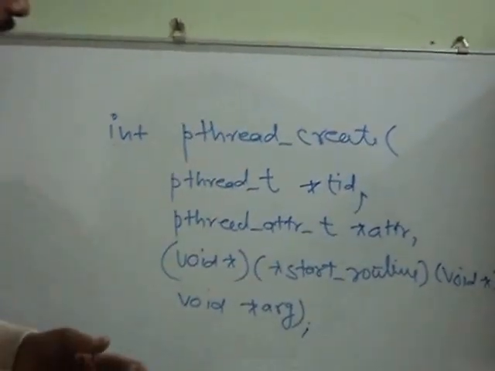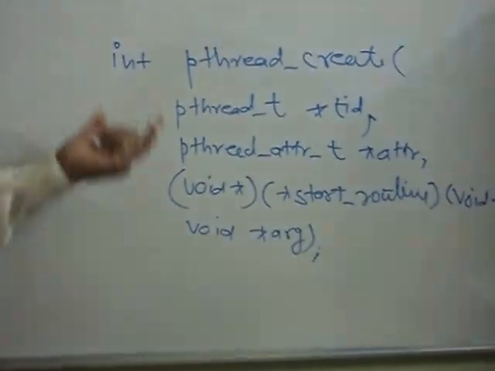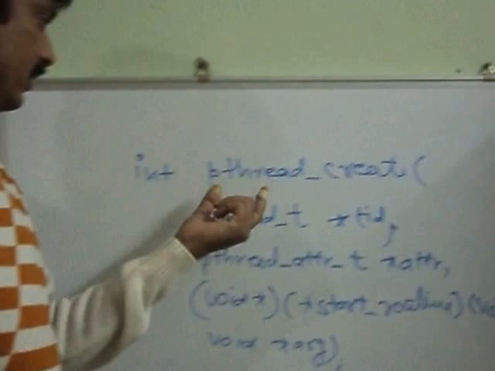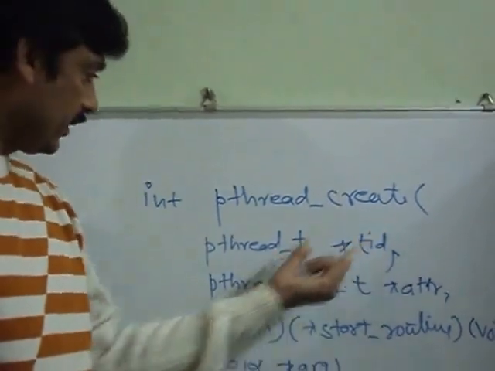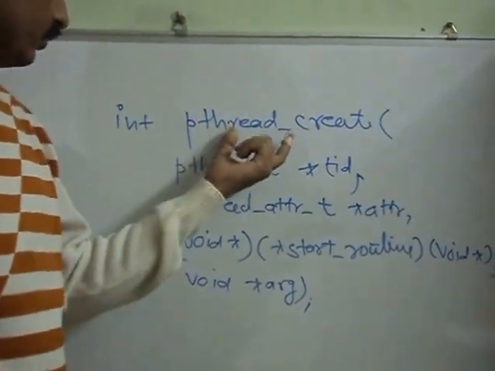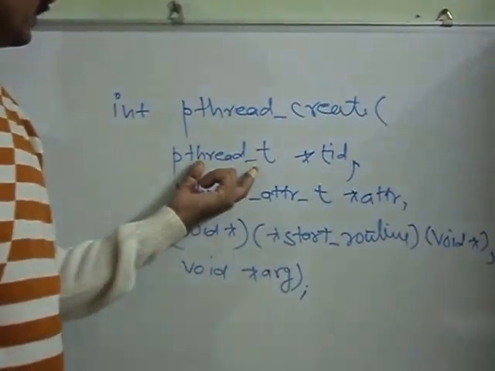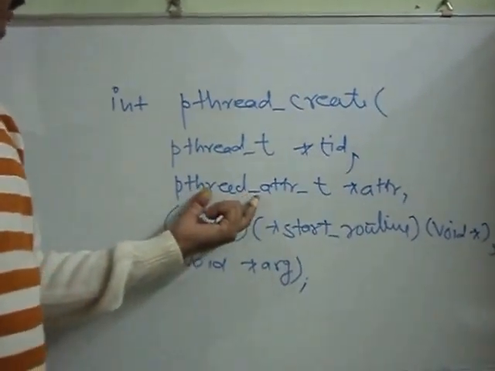let's discuss these arguments and other things. This is the main function. The name of the function is pthread_create. It accepts these many arguments according to the prototype of pthread_create. First argument is pthread_t *tid. Second one is the attribute.